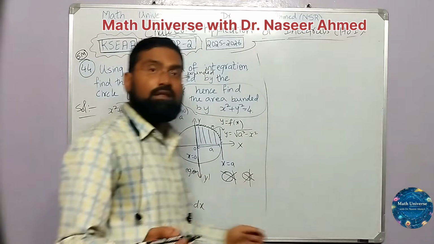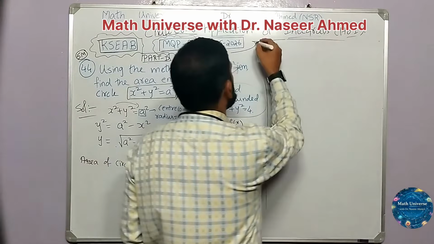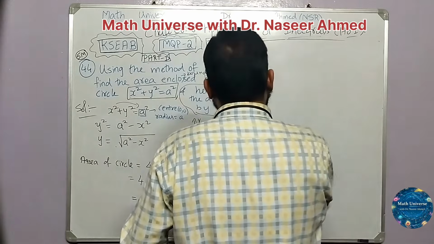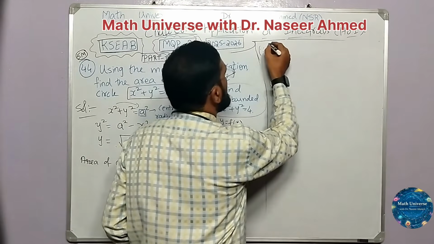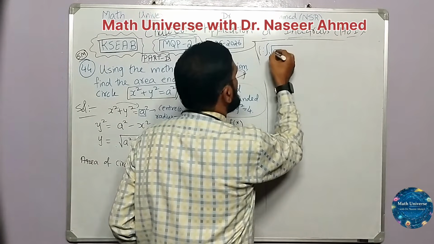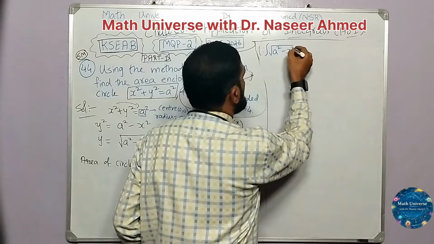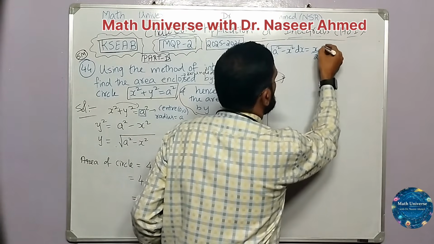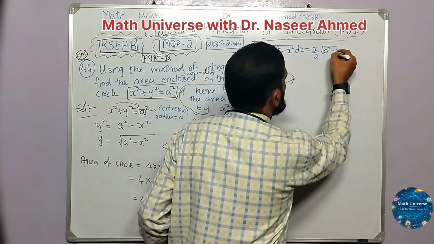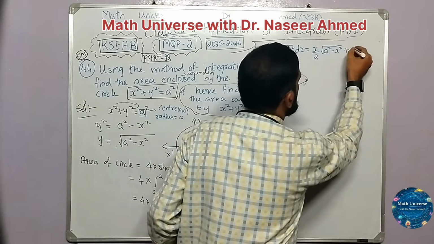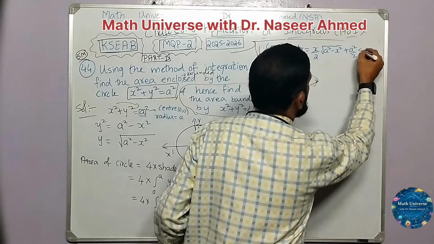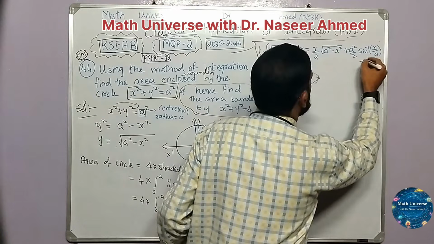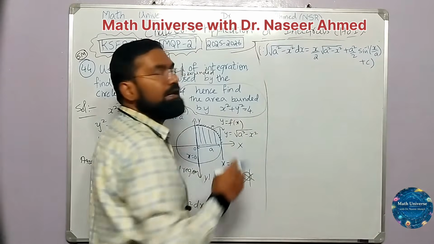Now this one, at the beginning of this chapter, I asked you to memorize some formulas. Let us recall those. What is that formula I asked to memorize? Integral of root of a square minus x square with respect to x is x by 2 root of a square minus x square plus a square by 2 sine inverse of x by a, plus c, because it is an indefinite integral.